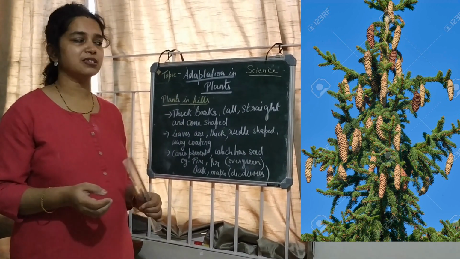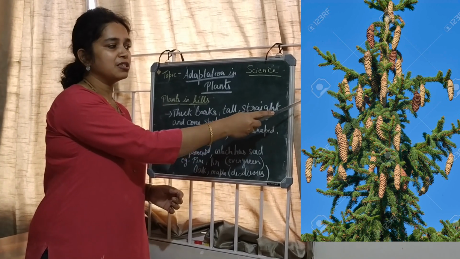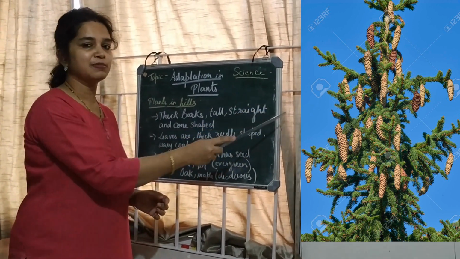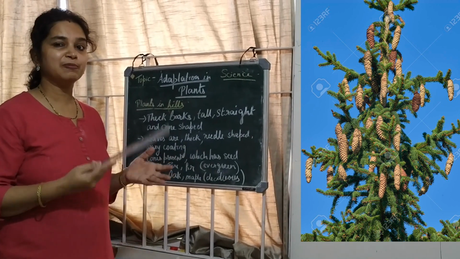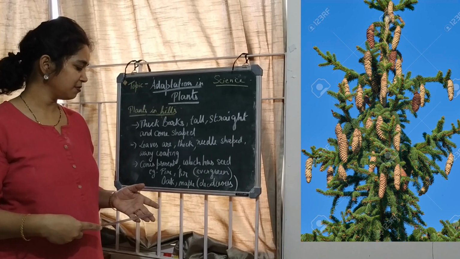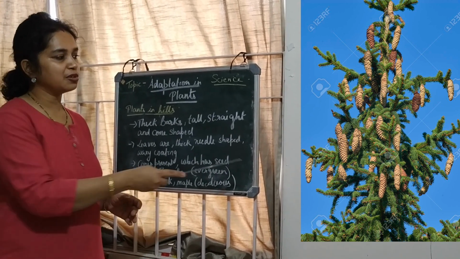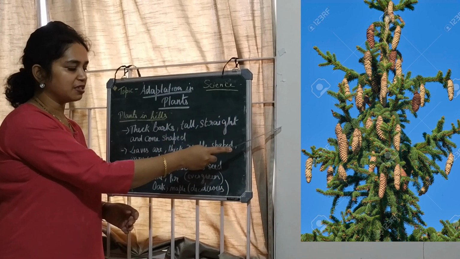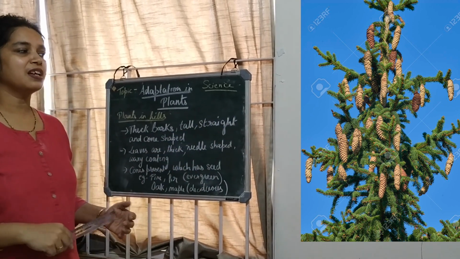Instead of flowers, they have cones. The cones have seeds inside them, so the cone can protect the seeds from extreme cold. The examples include the pine and fir. This is the pine tree. Pine and fir are evergreen trees.